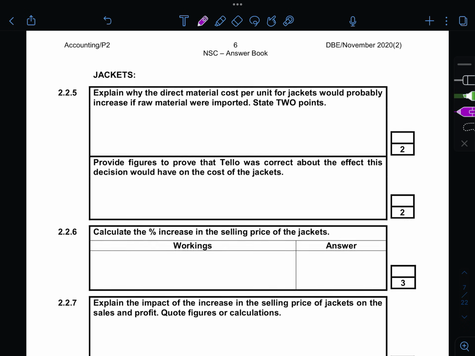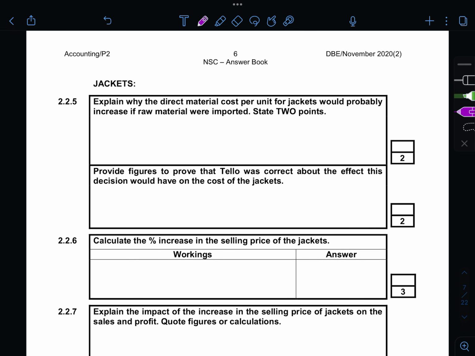And 2.2.5, it says explain why the direct material cost per unit for jackets would probably increase if raw materials were imported. This is just straightforward. If you're buying things from overseas, the first thing that comes to you is duties, customs duties or tax. Some people say it's import duties, all right.